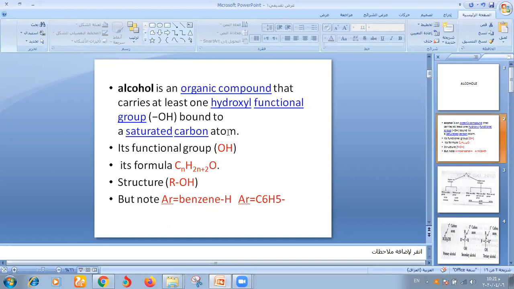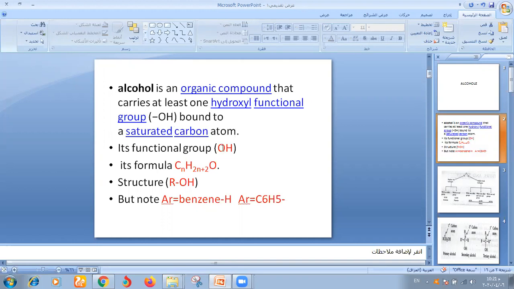Saturated carbon atom means this OH is bonded to a carbon atom that binds with other carbon atoms with single bonds, not double bonds or triple bonds.